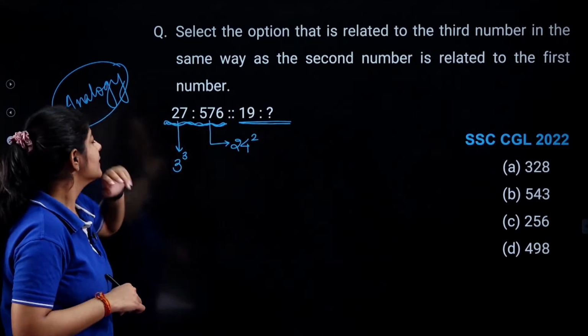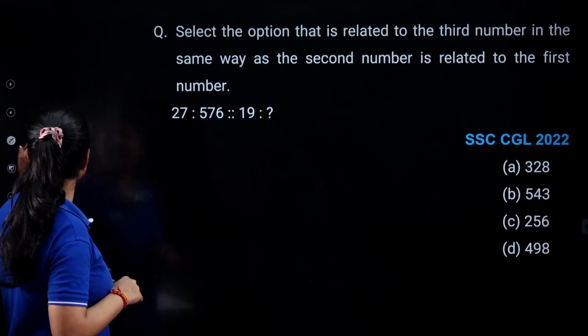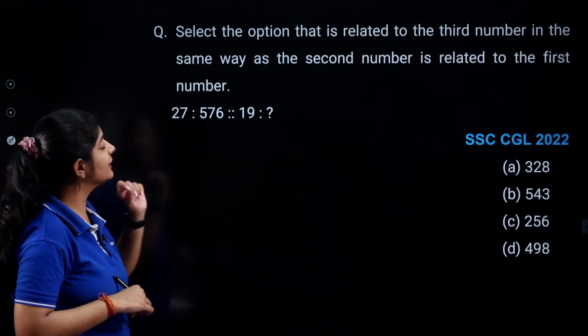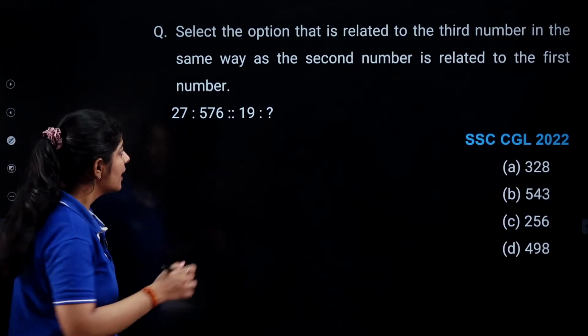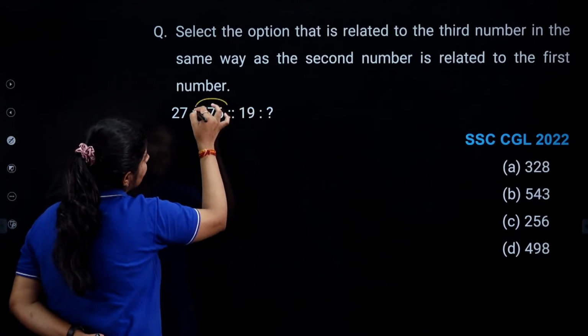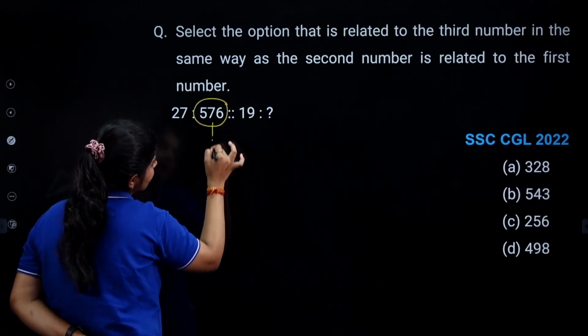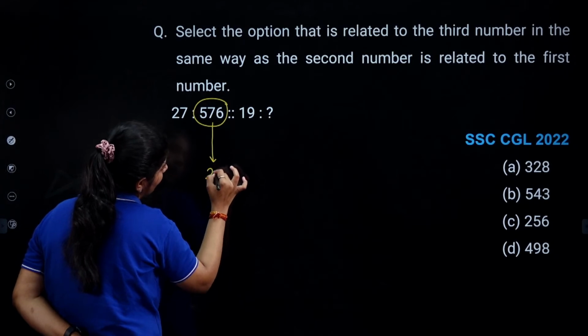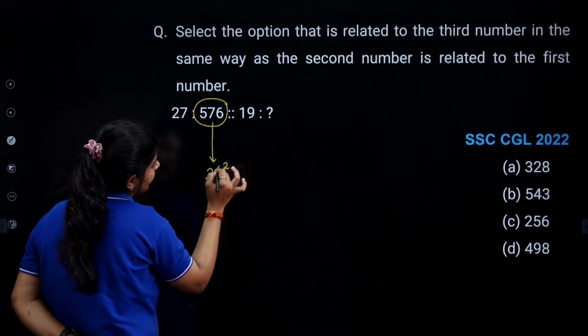Okay. So now I start thinking, what are the other possible cases? As I know that this is a perfect square, right? And this is a perfect square, right?